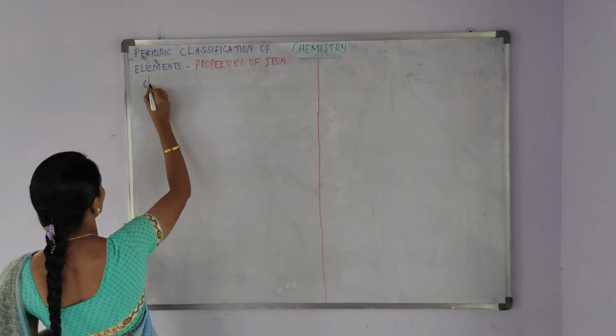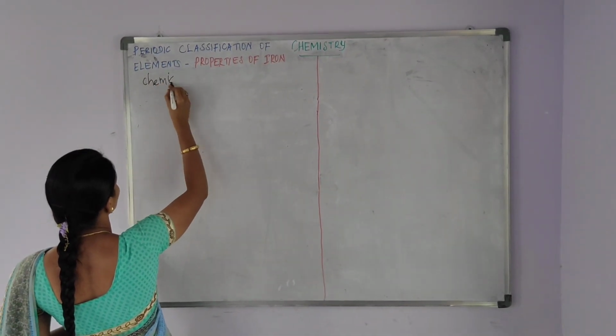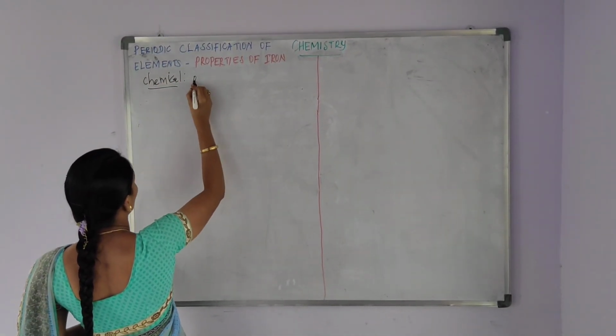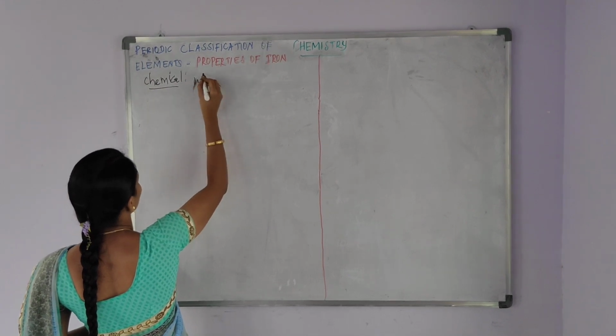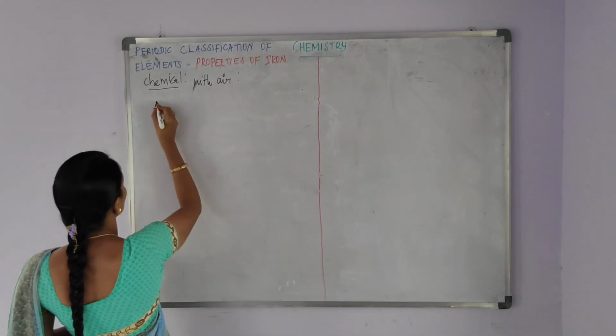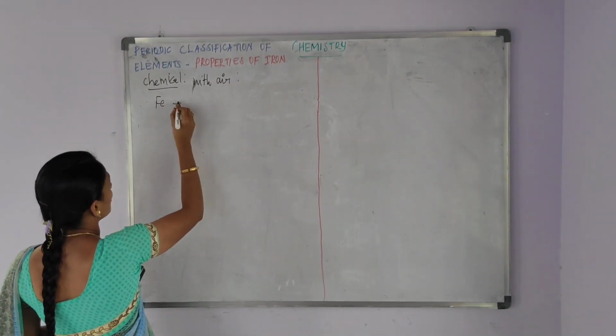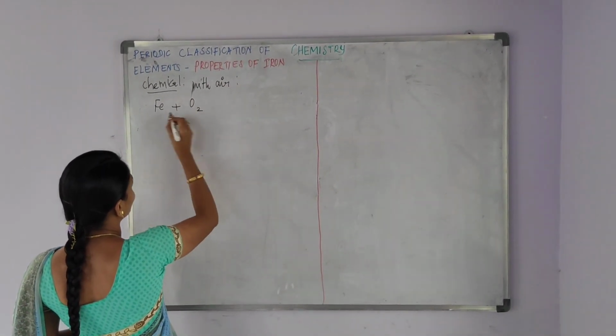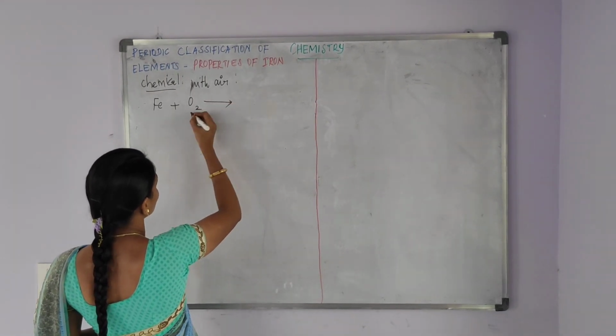The first one is reaction with air. Iron reacts with air or oxygen.